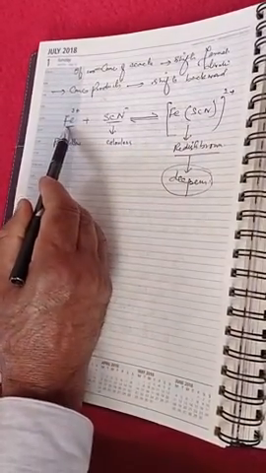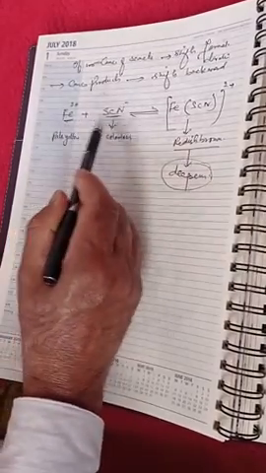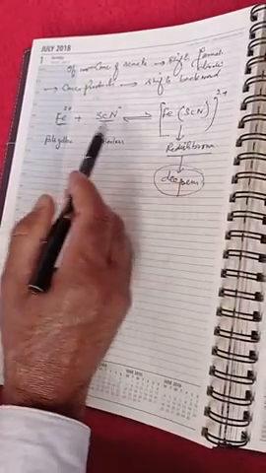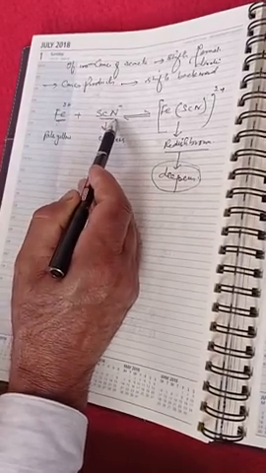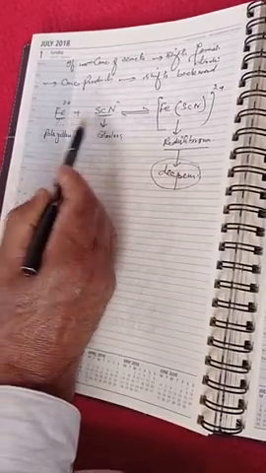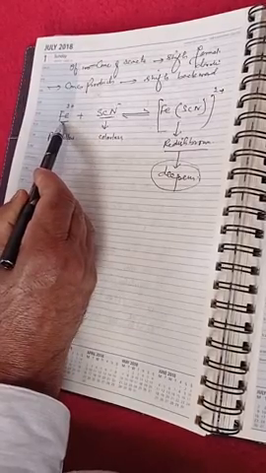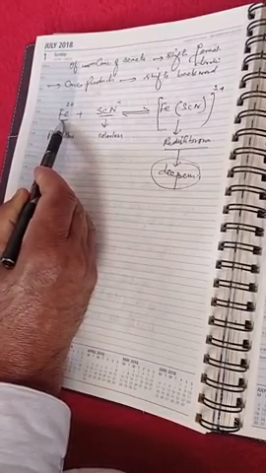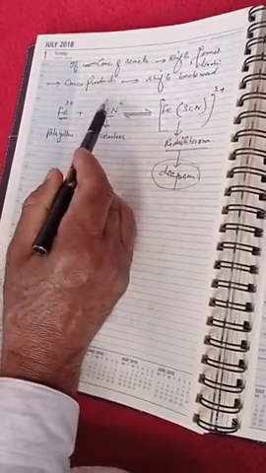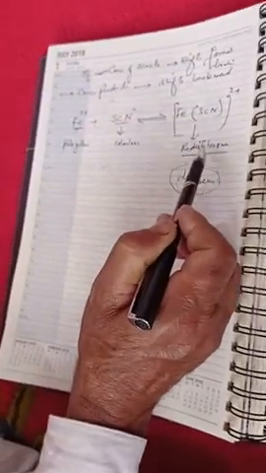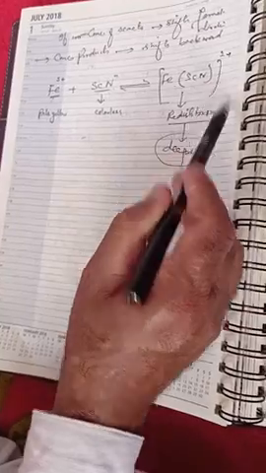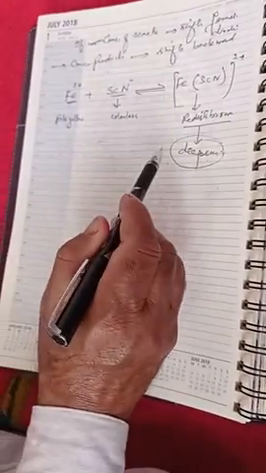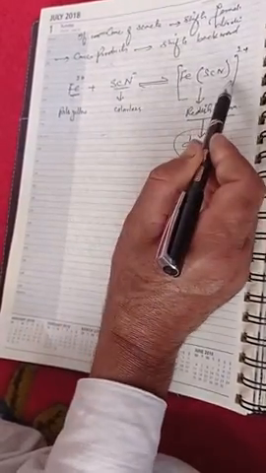Ferric chloride ions and potassium sulfocyanide ions react to give potassium ferrosulfocyanide. The reaction takes place between ferric ions and sulfocyanide ions. Now, if to this reaction more ferric chloride or potassium sulfocyanide is added, that means we add more reactant, the reddish brown color deepens, which means more ferrosulfocyanide ions are formed. That means the reaction shifts in the forward direction.